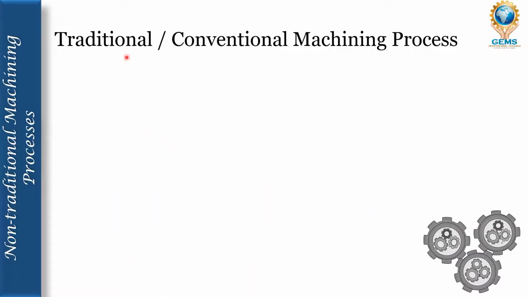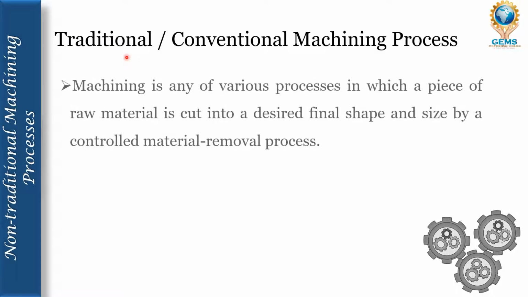Now let's see the traditional or conventional machining process. Before that, let's see what is machining process. Machining is any of various processes in which a piece of raw material is cut into a desired final shape and size by a controlled material removal process.